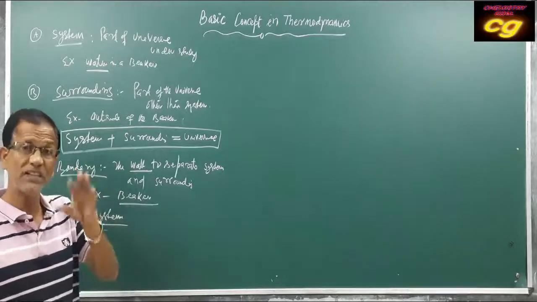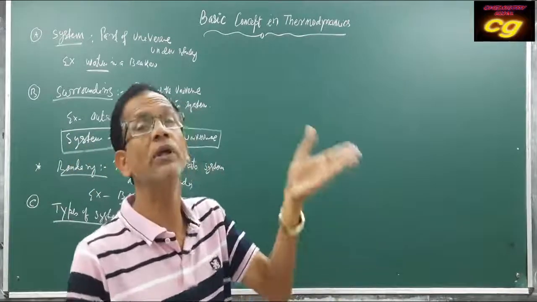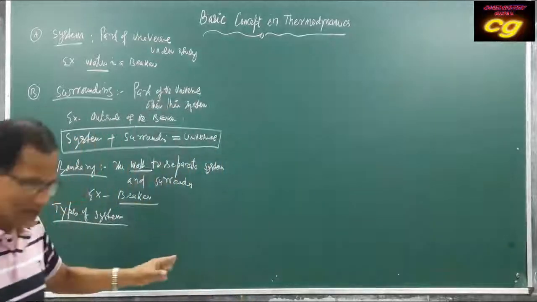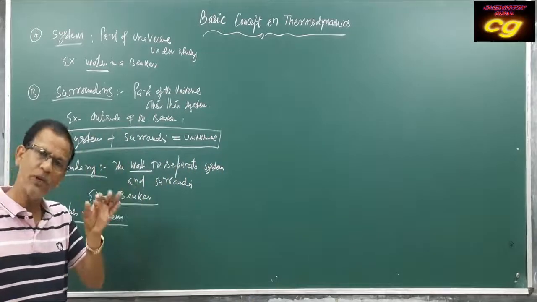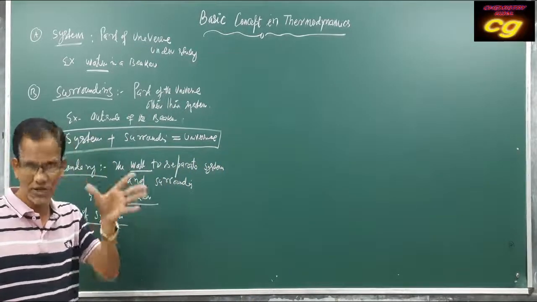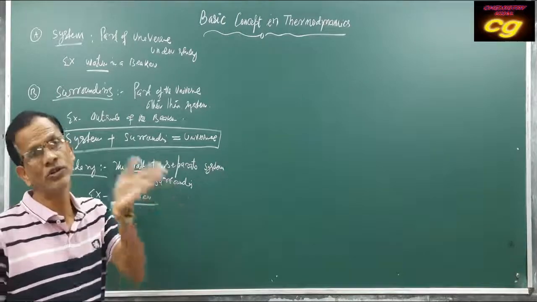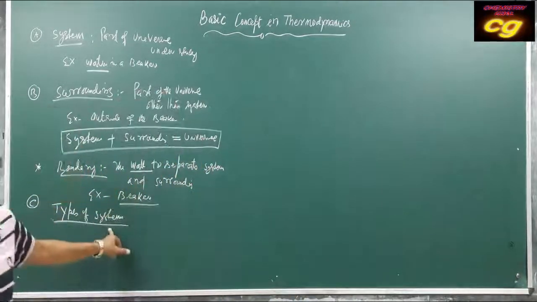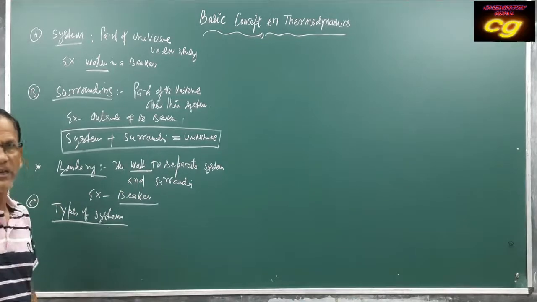When the system is expressed in terms of a particular physical quantity, taking one quantity constant but changing the other quantity, in this way the system may be divided into different types.